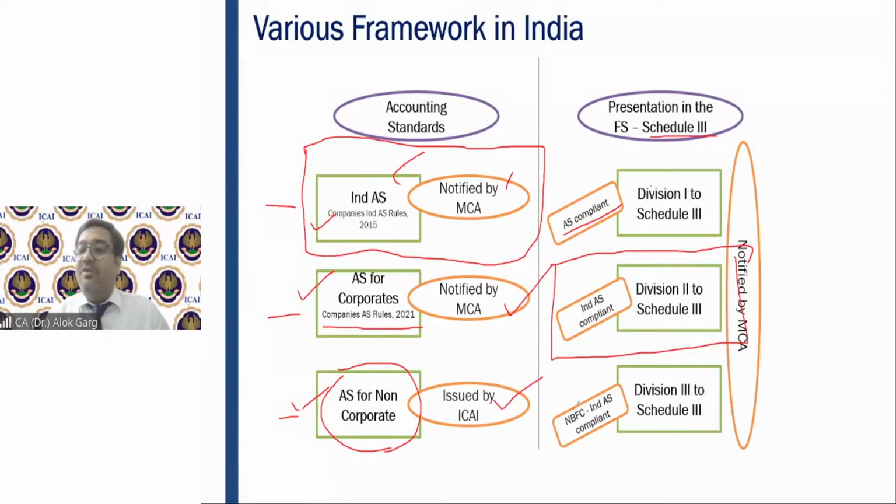Division 3 of Schedule 3 is again for IND AS companies, but it is for NBFC companies. Sir, what is meant by NBFC companies? Like HDFC Limited, Sriram Transport and Finance Company Limited, Bajaj Finance Limited, Muthoot Fincorp Limited. These are NBFC companies. So friends, from this slide, what is the key takeaway?